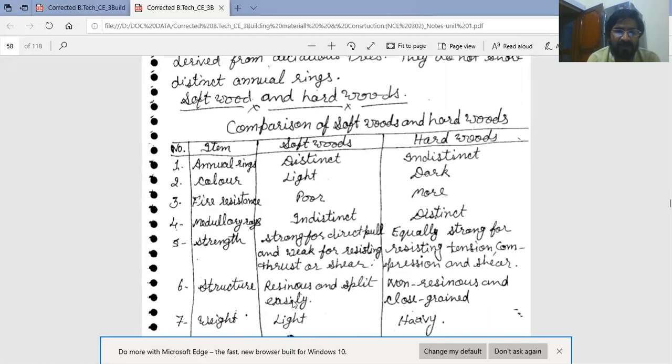Structure: softwood has resinous structure and splits easily. Hardwood is non-resinous and close grained. Weight: softwood is lightweight and hardwood is heavyweight.